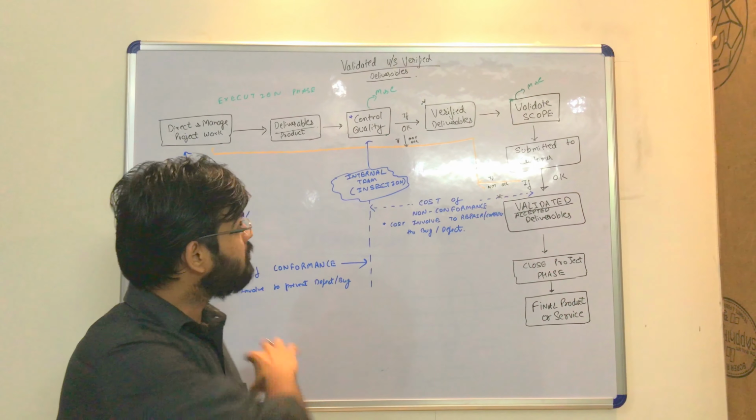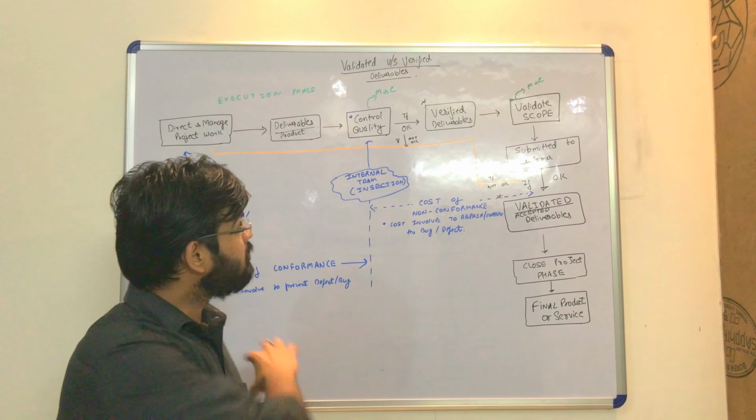Now if at the time of verifying our product or at the time of validating our product, we find a failure, if we find this is not correct, we expected a width of 19.1 centimeter, but it is more than 19 and less than 19.1. We requested an accuracy of 99.9999%, but we found it to be 99.9% only. So see, it is again a rough order of magnitude type of thing, like what is the acceptance of it. But if we didn't find the acceptance, whether here or here, it needs to be repaired.